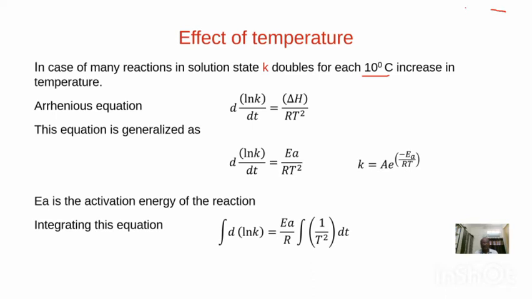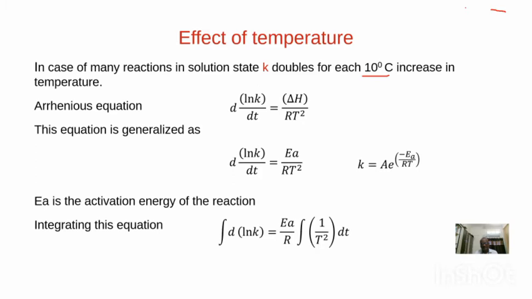So the ratio between the two rate constants, which are measured with a difference of 10 degrees centigrade, is called the temperature coefficient. That is represented by mu. Mu is equal to K(t+10) upon Kt. You are measuring the ratio between two rate constants of the same reaction.